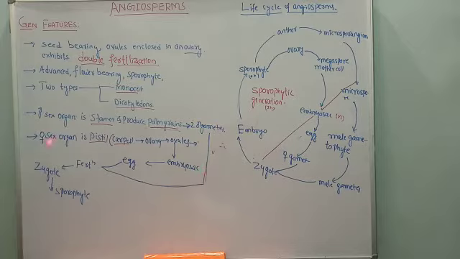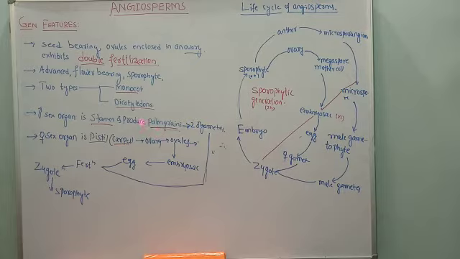The female sex organ is known as pistil, or it is also called carpel. Each pistil is composed of stigma, style and ovary, and the carpel means the ovary. The number of ovaries may be one or two, it may vary. The ovary encloses a number of ovules.